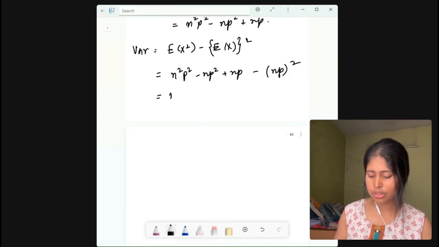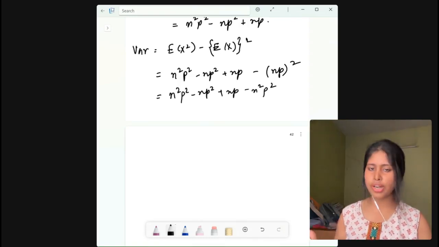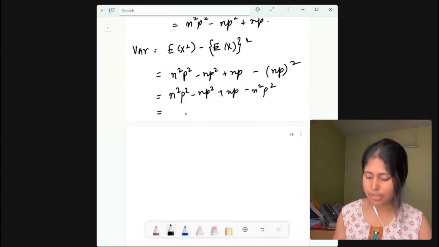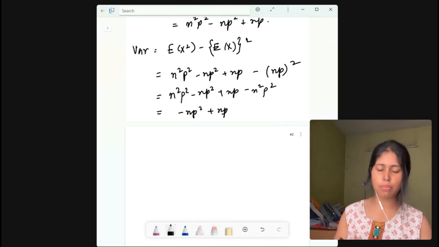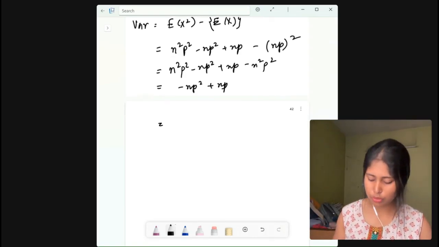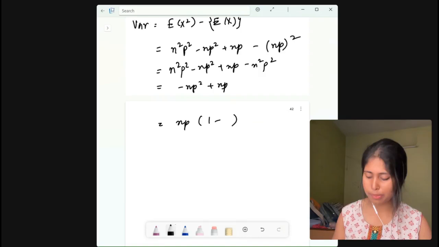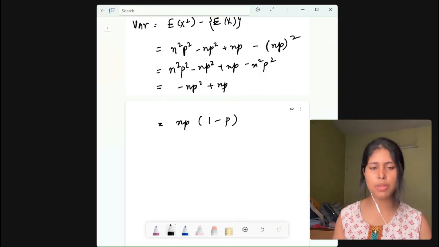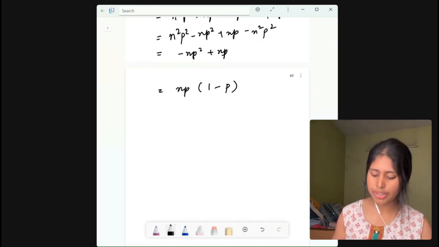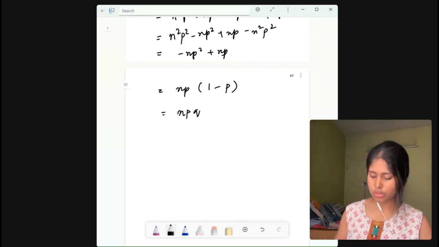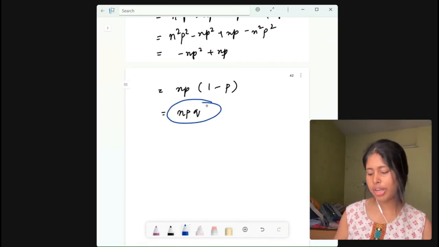Now simplify further. n square p square minus np square plus np minus n square p square. Now n square p square gets cancelled here, so we are left with minus np square plus np. Now if you take np common, then you get 1 minus p. Now what is 1 minus p? 1 minus p is q. So you will write n into p into q, and that is our variance for binomial distribution.